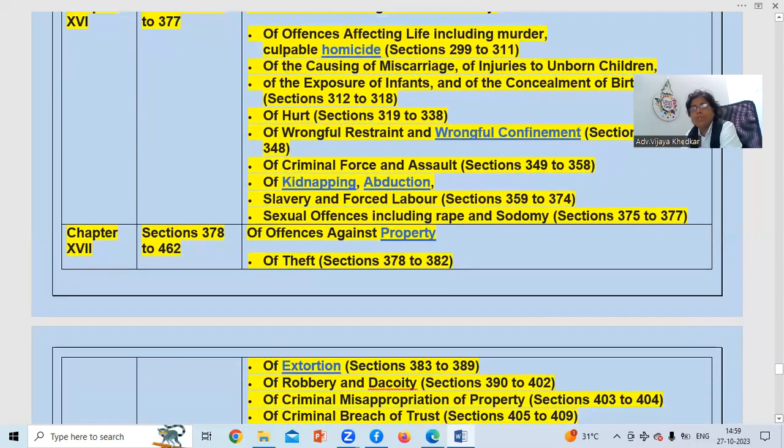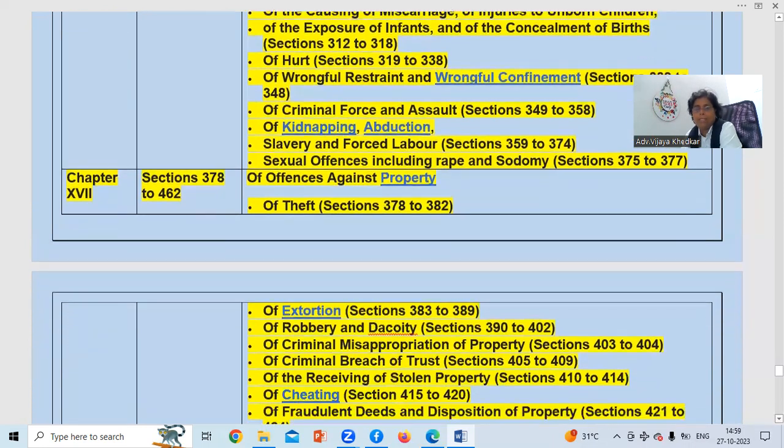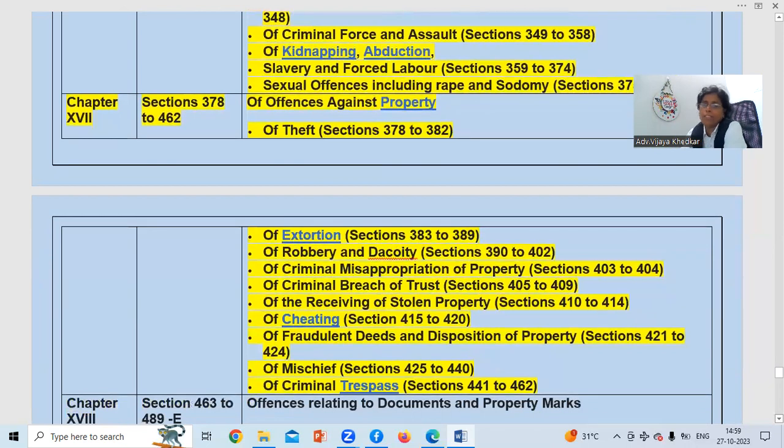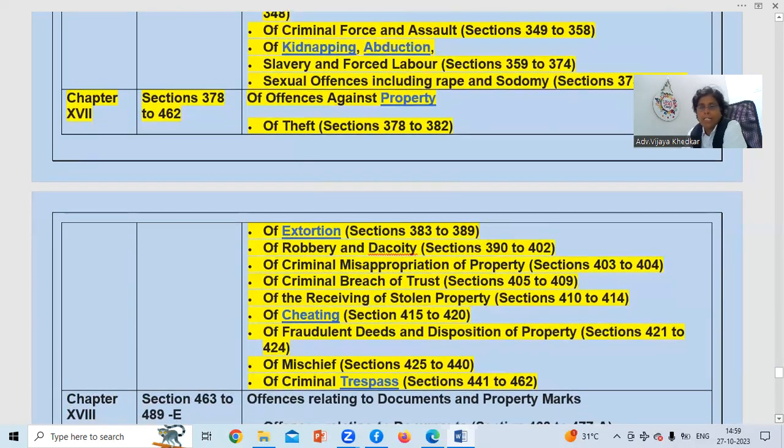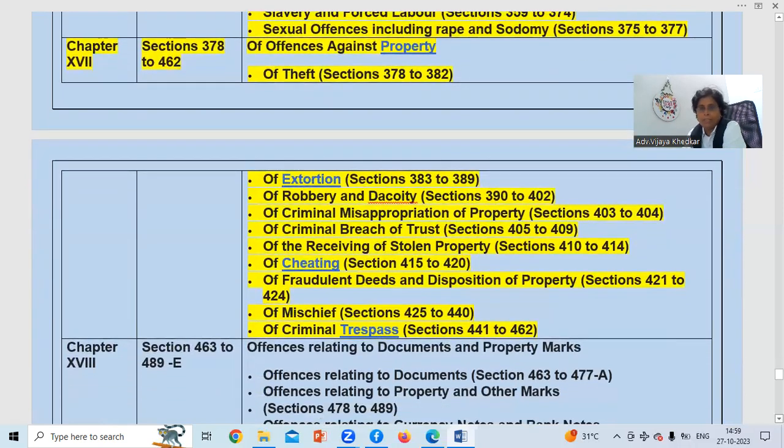Every time you should not open the Bare Act. You should know some things as tips. This will become very easy. Wherever you save your time, it will be useful for questions where you have to think and give some time. Extortion is sections 383 to 389.